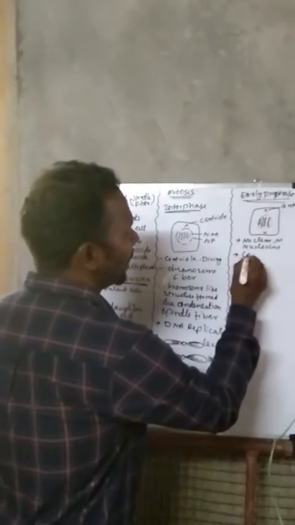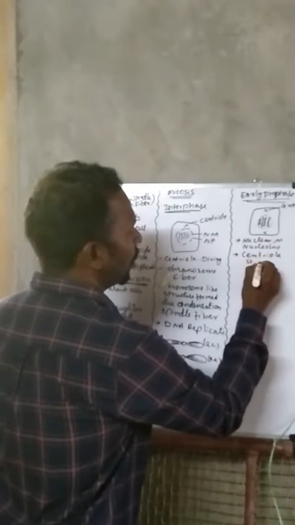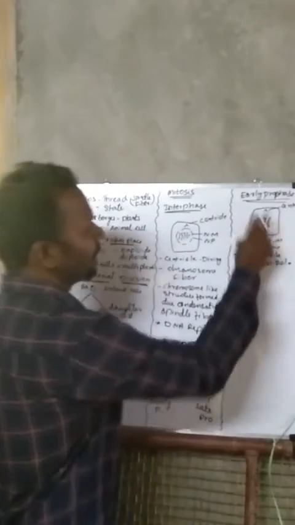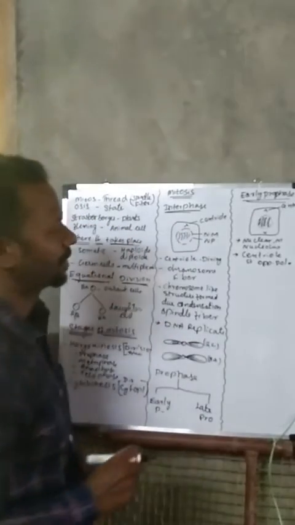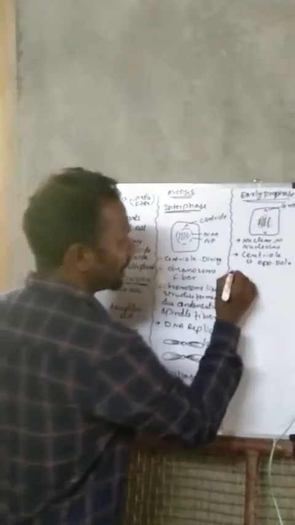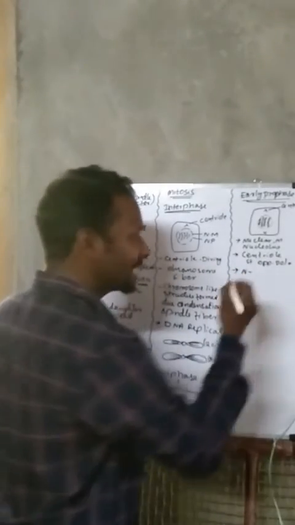And centrioles started moving to opposite poles. See, already centrioles started moving to opposite poles. The nuclear membrane, which is present here, started to dissociate.